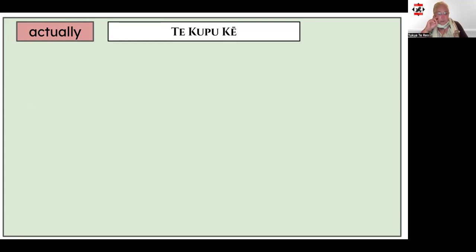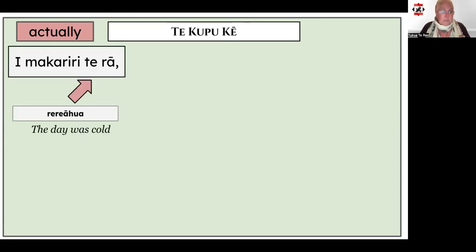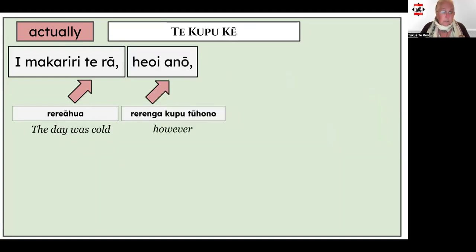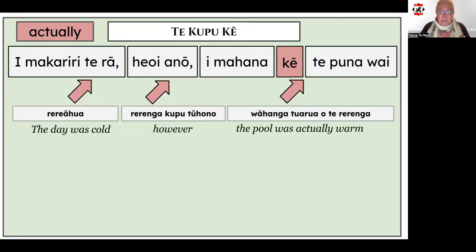The next example of the kupu ke is where it's used to mean actually. I'll carry on using the sentence structures that we've covered already, including a rereahua, a descriptive sentence in the past tense. I makariri te rā, it was a cold day. And then one of our rerenga kupu tūhono, heoi anō, and then the rest of the sentence. I mahana ke te puna wai. I makariri te rā, heoi anō, i mahana ke te puna wai. It was a cold day, but the pool was actually warm.